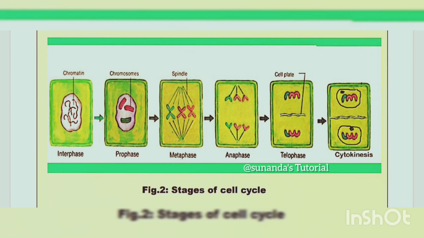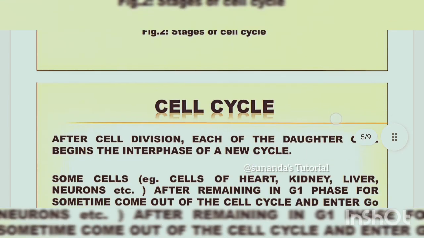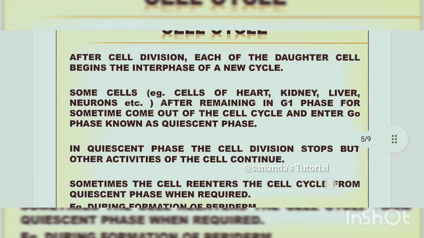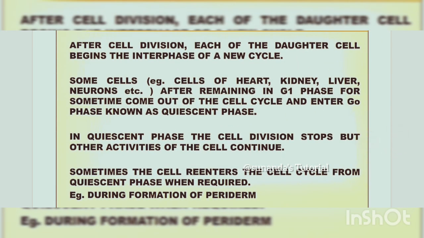In metaphase, next half of the chromosome move to one pole, another half move to another pole. Next is the telophase, where the cell plate formation started. Next the cytokinesis, where the cytoplasm divides forming two daughter cells. Next, after cell division, each of the daughter nuclei begins the interphase of a new cycle.